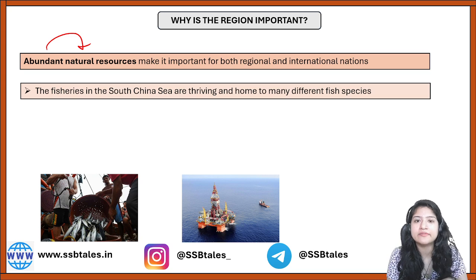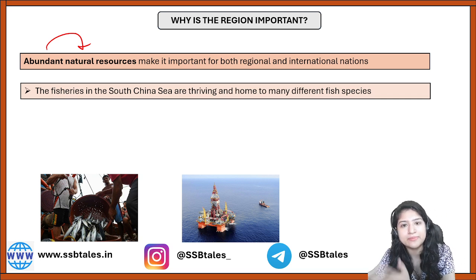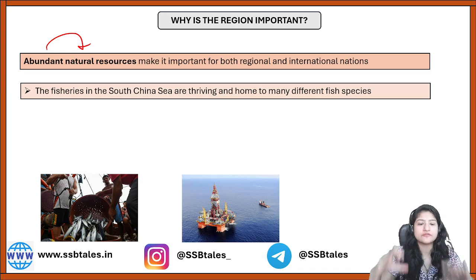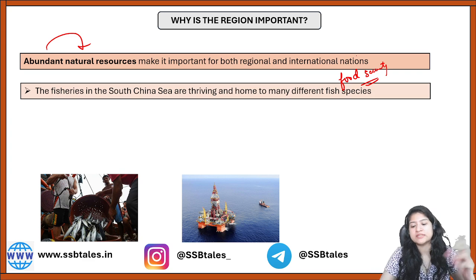For example, here in India we do consume plants, right? And then we have other animal husbandry, we have a proper setup, right? But their maximum consumption is from the seafood only, right? So definitely you can understand that whoever will have dominance in South China Sea, they can first of all extract the seafood, they can have the food security in their own country, and along with that they can even export the surplus food that is being captured, and that will help them to improve the GDP of the country, right? So first thing is this.